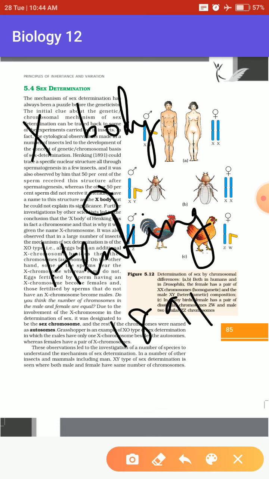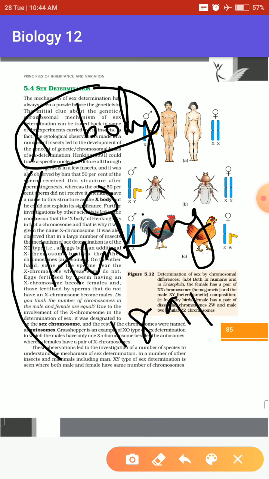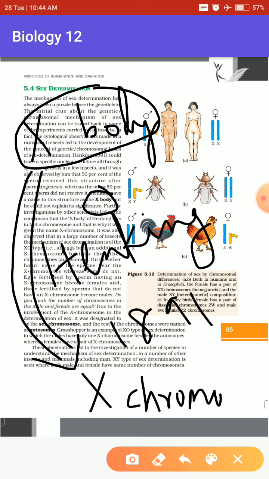Later, it was not confirmed what type of structure this X body was, but then the scientists confirmed that this X body was actually a chromosome which determines the gender of an organism. So they named it the X chromosome.